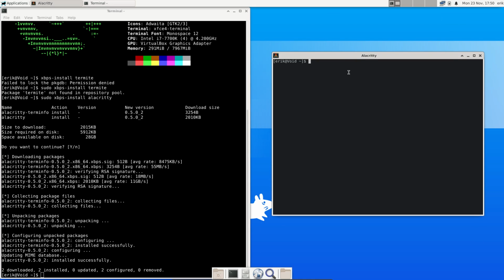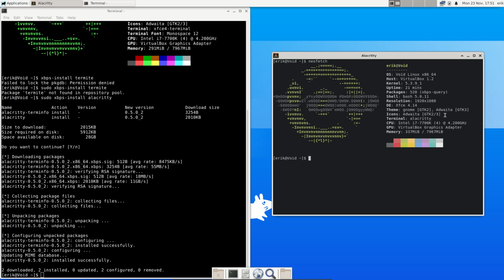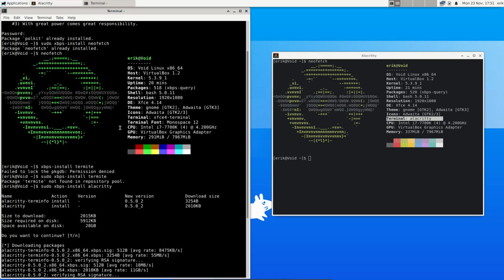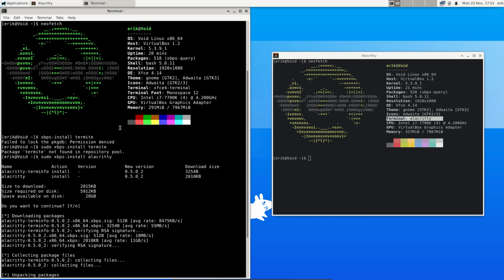Alacrity. And I'm using Alacrity now as terminal. Another look. Colors, more or less. Well, yellow and green. I mean, it's definitely another look.